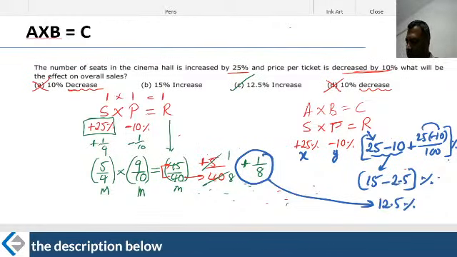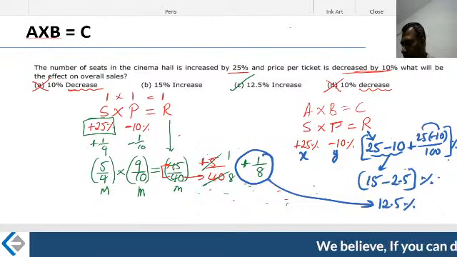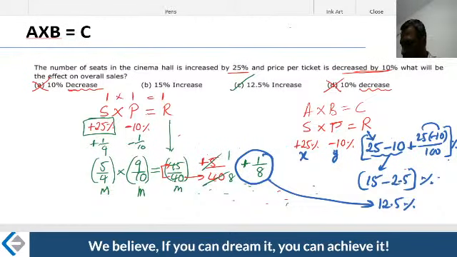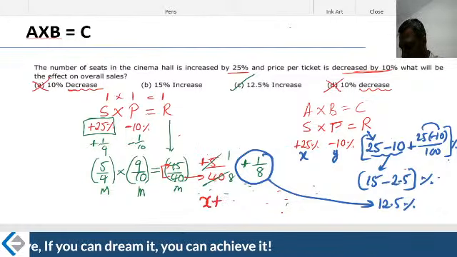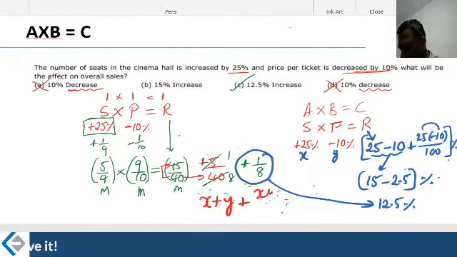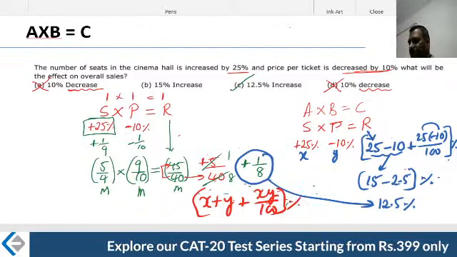We can also deal with it by using x plus y plus xy by 100. We can use this concept as well, only if the numbers are good.